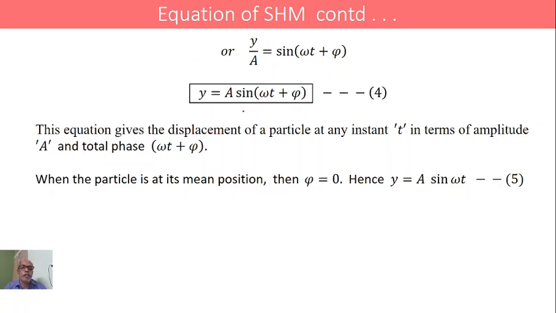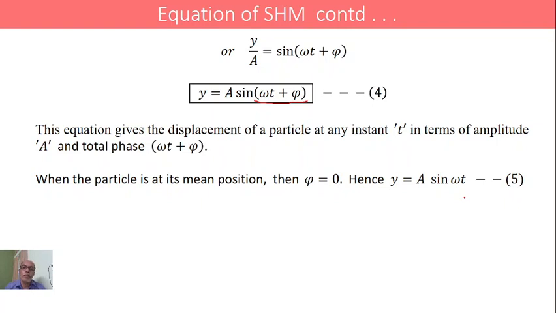This equation gives the displacement of the particle at any instant of time t in terms of amplitude and in terms of total phase. And the phase of the particle is omega t plus phi. When the particle is at its mean position, then phi will be equal to 0. Hence, y is equal to a sin omega t.